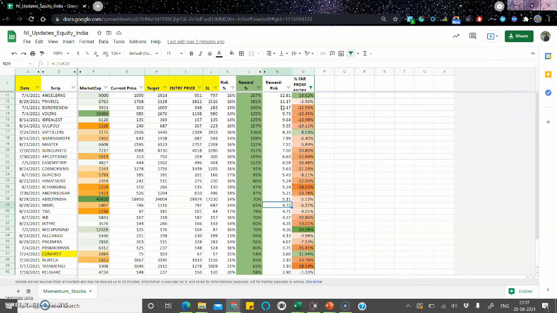That way you can track it daily, and even weekly works for me. I work on a weekly basis. So whatever orders I want to put, I will put in using the Zerodha GTT ordering method.